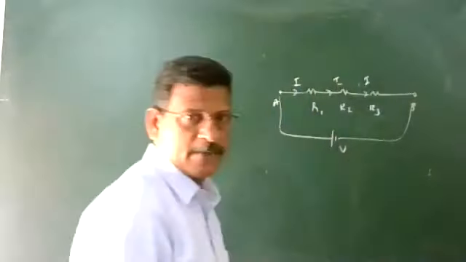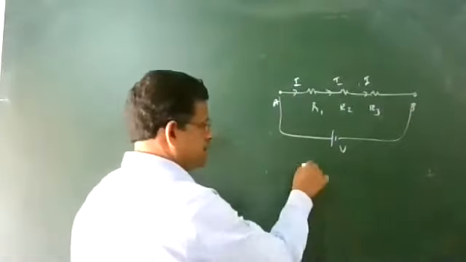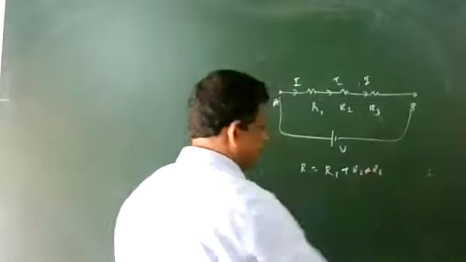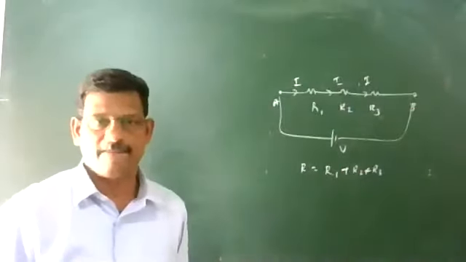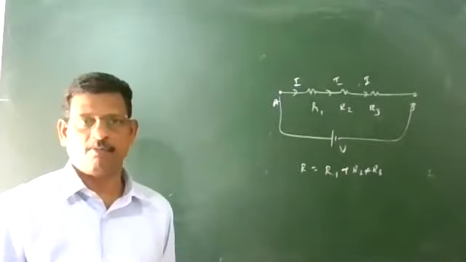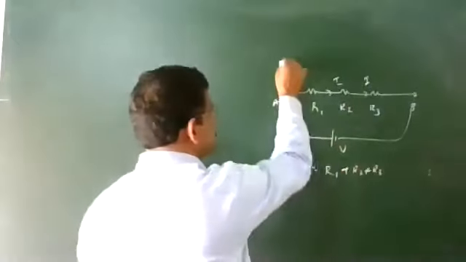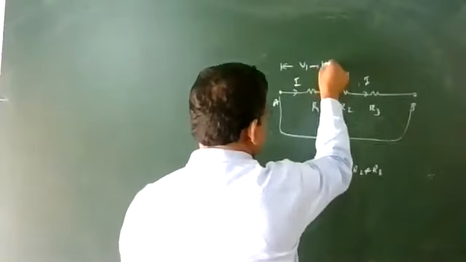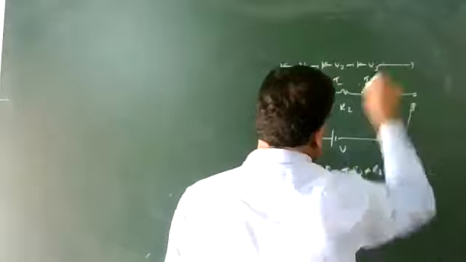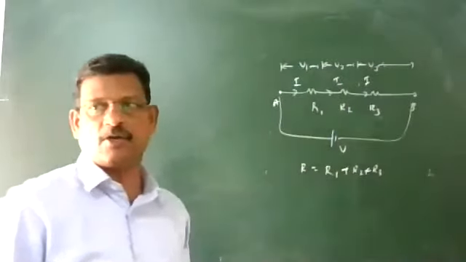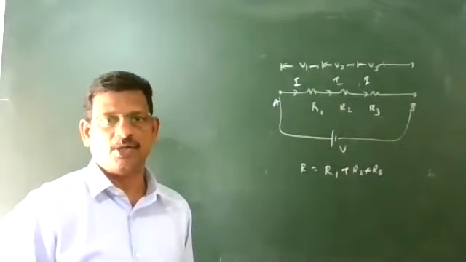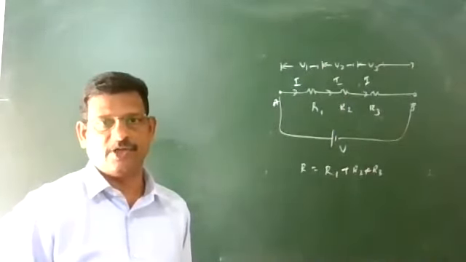Current remains the same, and the equivalent resistance is R equal to R1 plus R2 plus R3. The potential differences across the resistors, V1, V2, V3, are different.